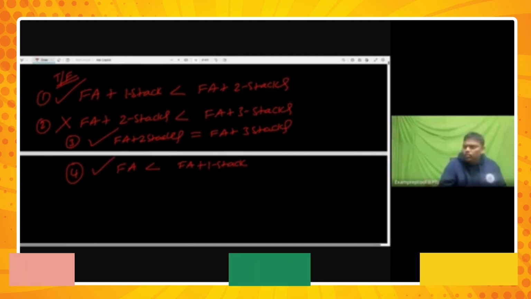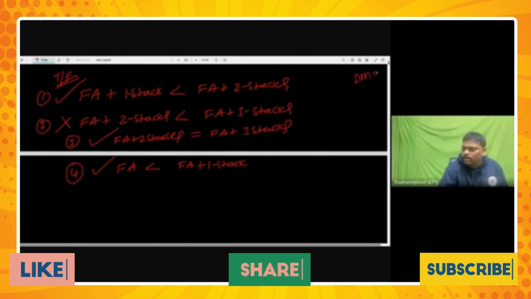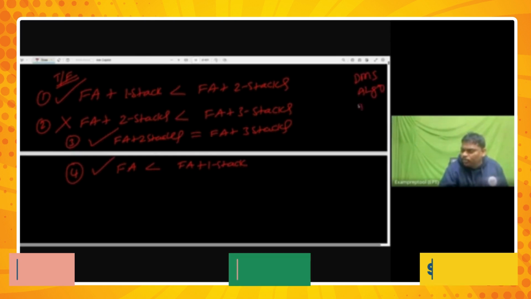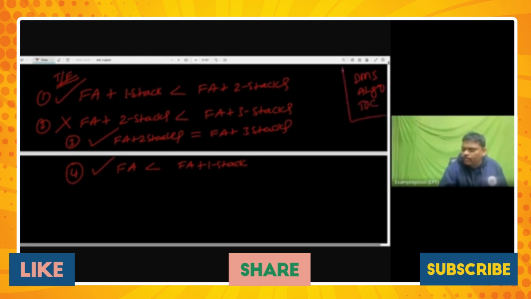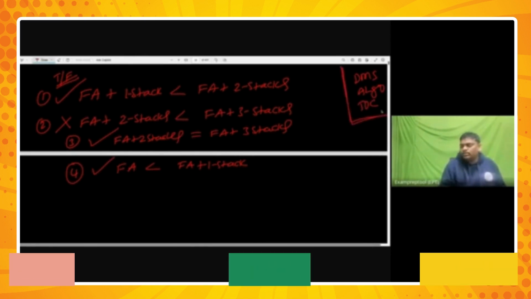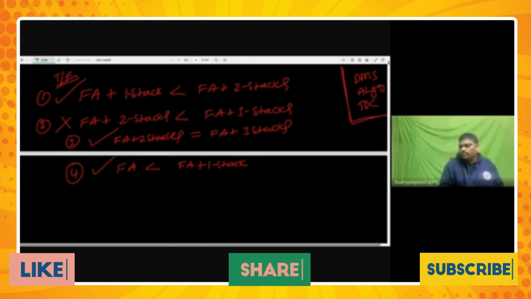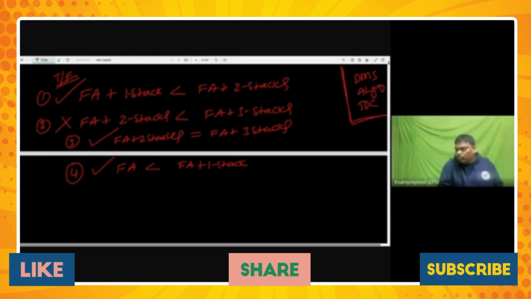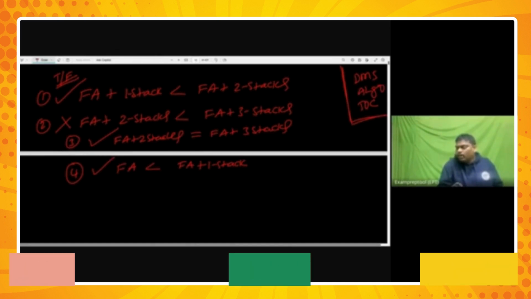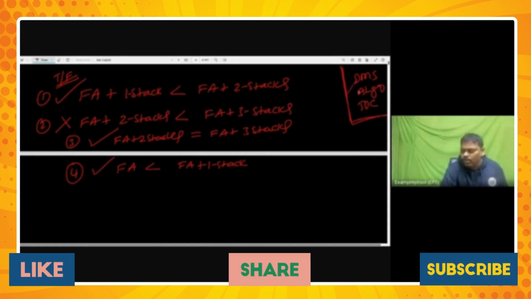To make it even better, discrete mathematics also. All three are similar, as I mentioned to you: algo, discrete mathematics, and TOC. All similar, a different way of saying, different logics. They will teach different logics to you. Algorithm, in terms of programming, will do programming-like behavior. TOC will do it in terms of machines, but both improve logical skills. Discrete mathematics also will improve logical skills. All three will improve your logic.